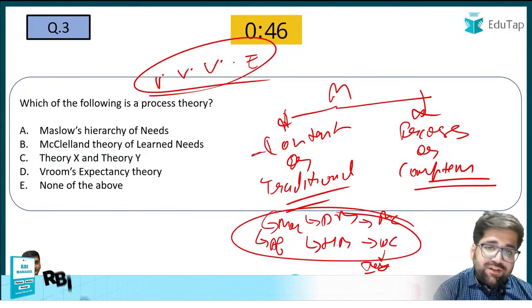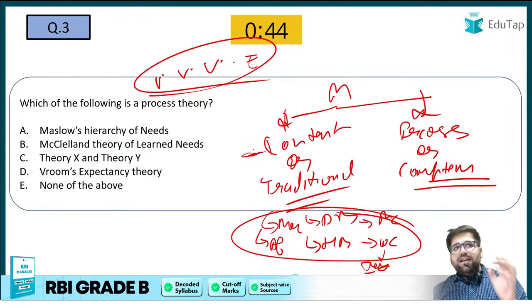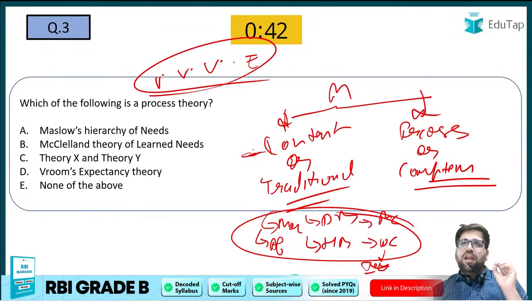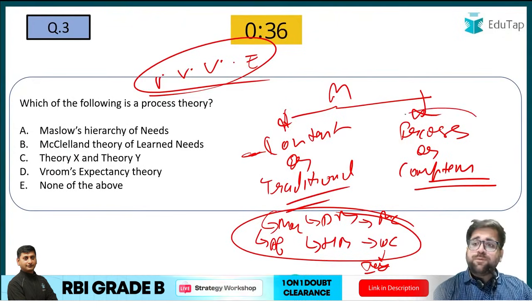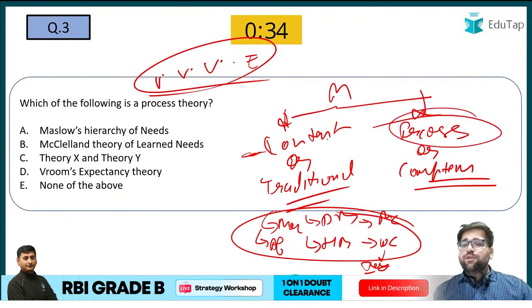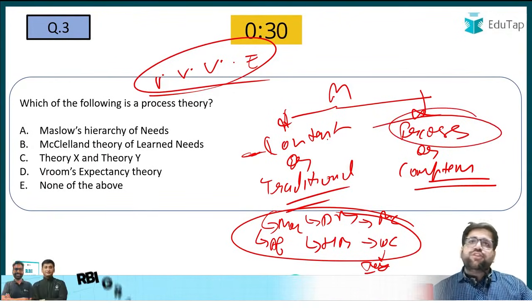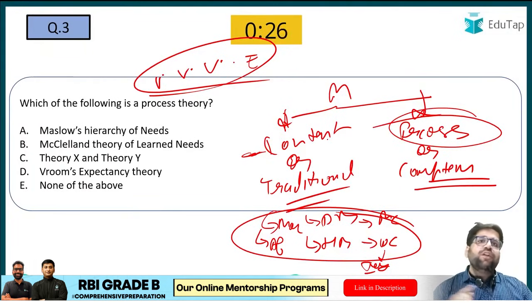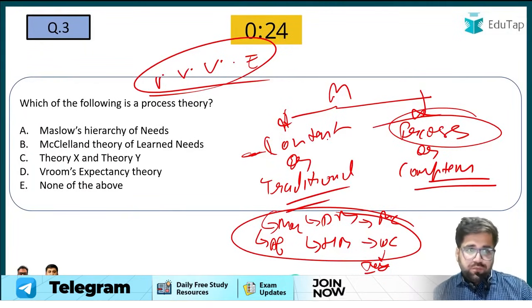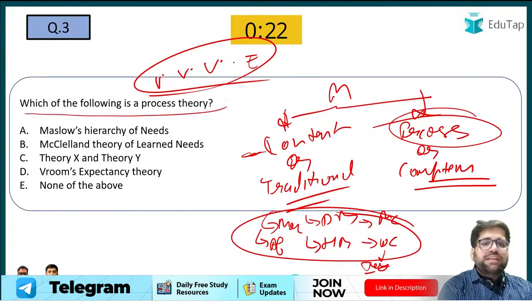Now what are content theories? They say that we have to focus on a particular need, and then we will move forward to the next part of motivation. Now what is a process theory? A process theory doesn't focus on one particular need. It says that there is an overall process which works within a particular individual, and that process indeed motivates a person.